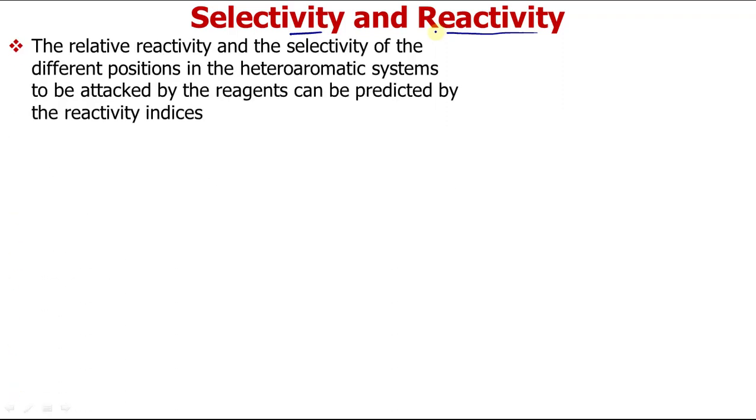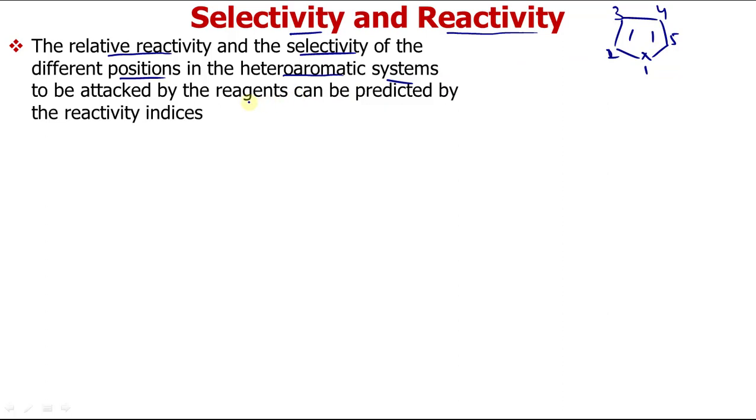So the relative reactivity and selectivity of the different positions in the heteroaromatic system. Suppose this is a general heteroaromatic system. How many positions does it have? One, two, three, four, five positions. All these positions can be attacked by one or another reagent. So which position will the reagent attack, and what will be its reactivity?